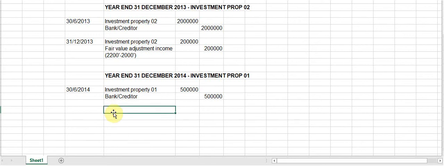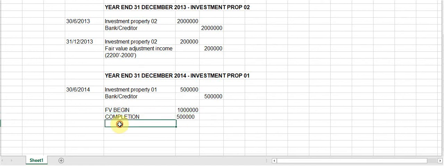So the fair value at the beginning of the year was given to us, and the fair value on 31st December 2013, which is the same as 1 January 2014, is 1 million rand. Then we have now just booked some improvements and some renovations or completion. So the completion cost was another 500,000, which gives us a total of 1.5 million.